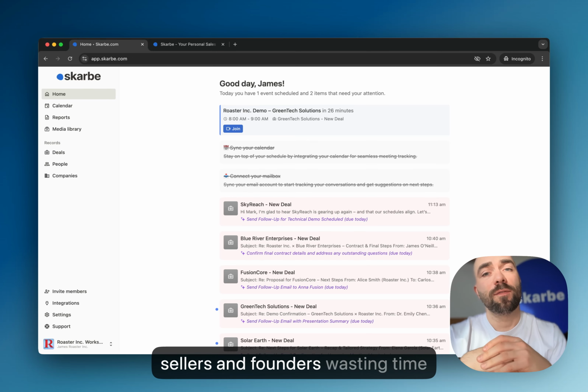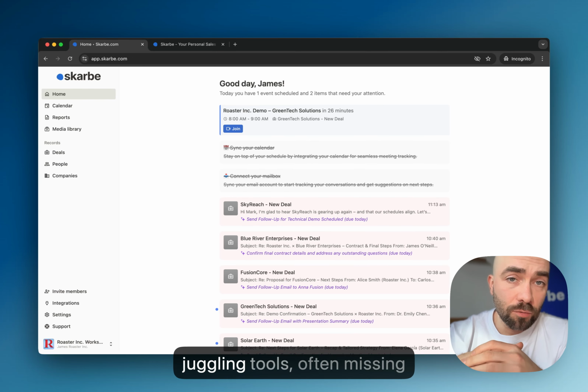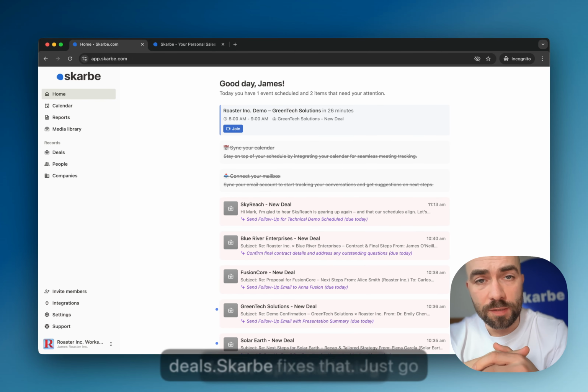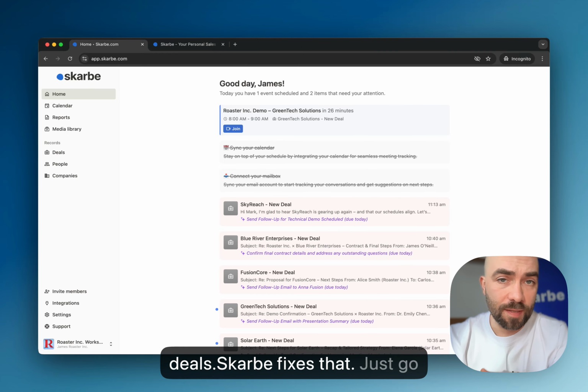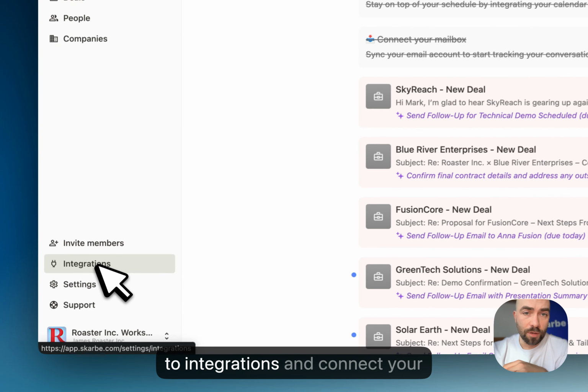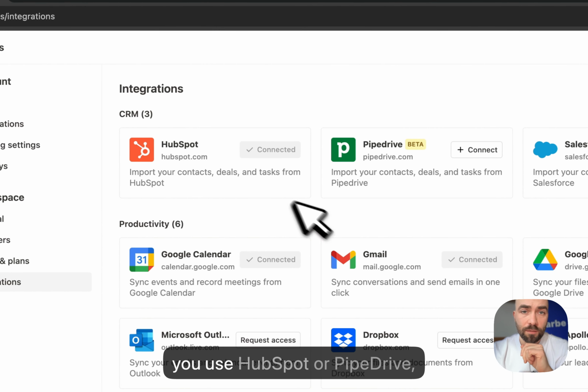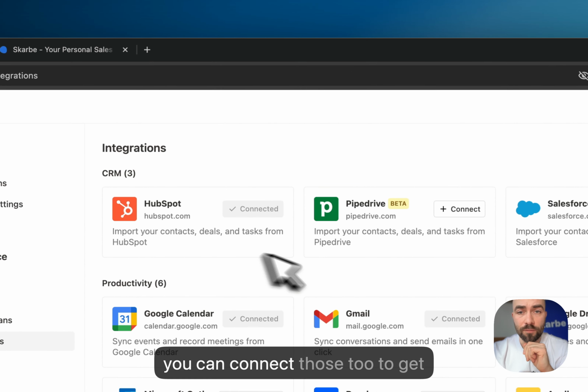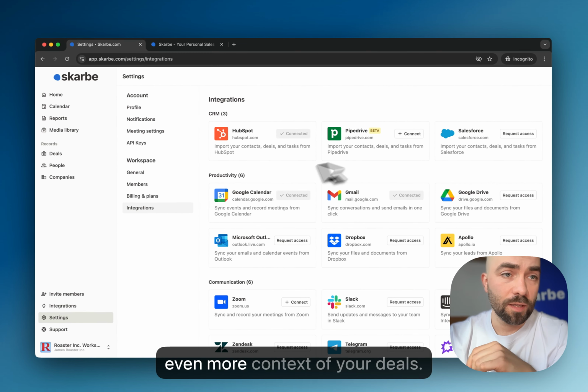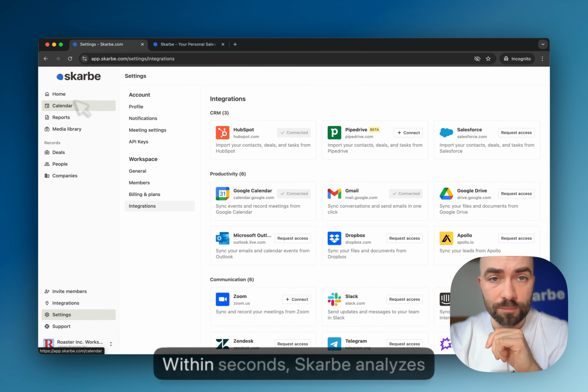We saw sellers and founders wasting time juggling tools, often missing follow-ups and losing deals. Skarbe fixes that. Just go to integrations and connect your Google Calendar and Gmail. If you use HubSpot or Pipedrive, you can connect those two to get even more context of your deals.